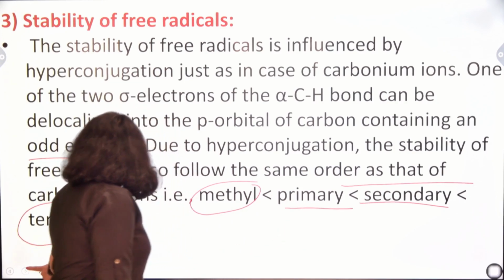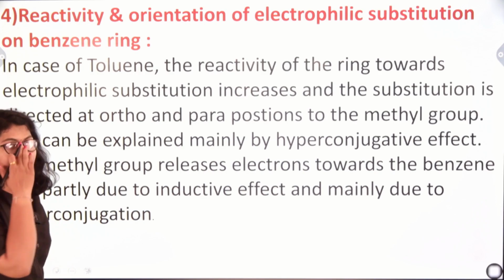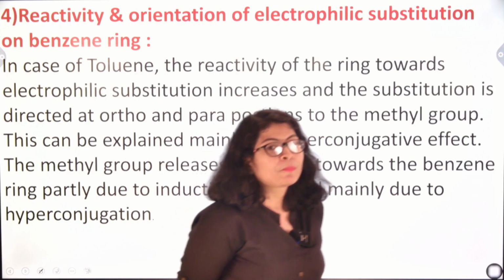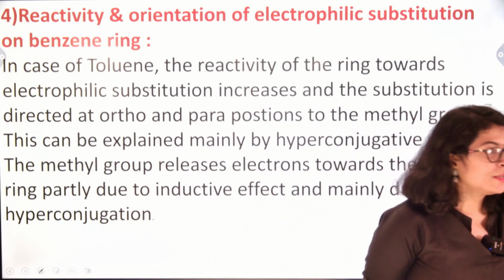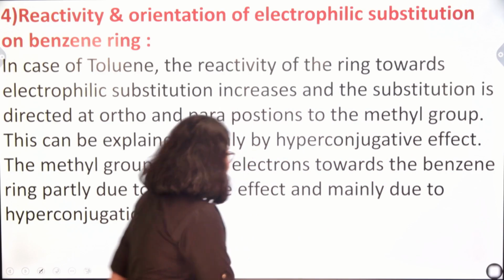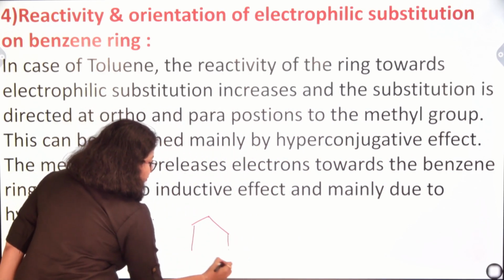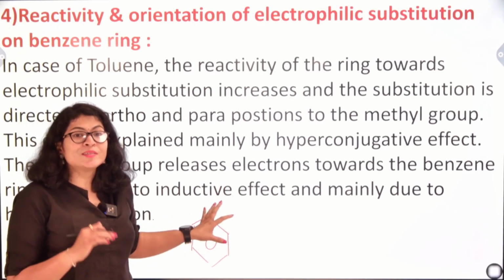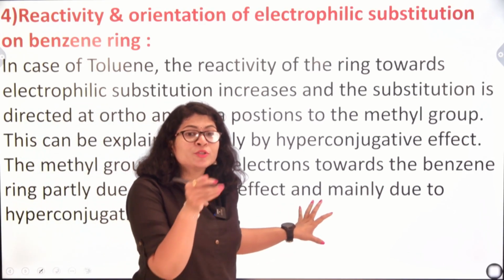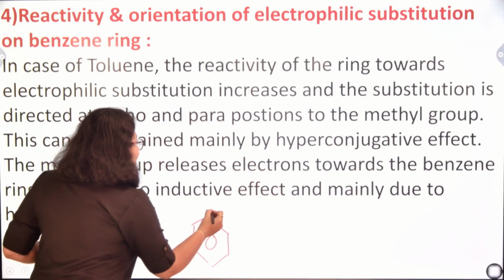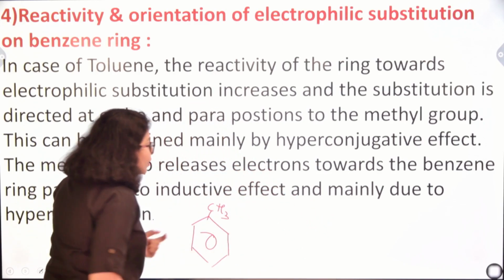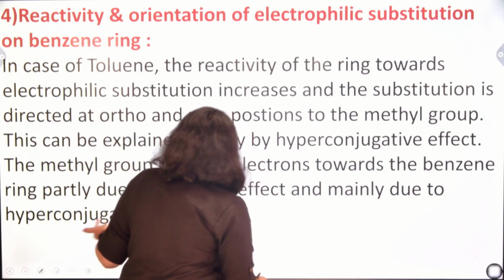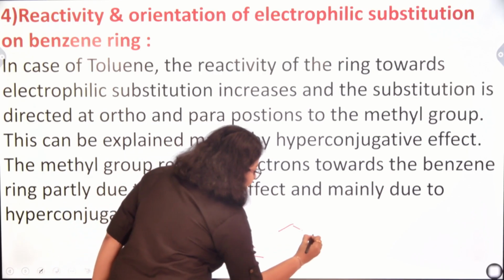Now, the next application is reactivity and orientation of electrophilic substitution on the benzene ring. If I say benzene ring, how will it look? This is the benzene ring. Standalone, this benzene ring is very stable, right? But if there is introduction of any group, for example an alkyl group, this group has a tendency to donate electrons. When this donates electrons, the equivalent structure for the benzene ring is this.